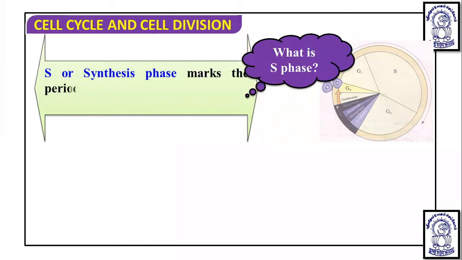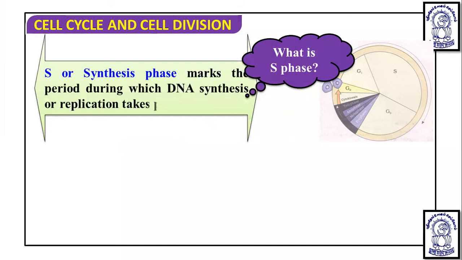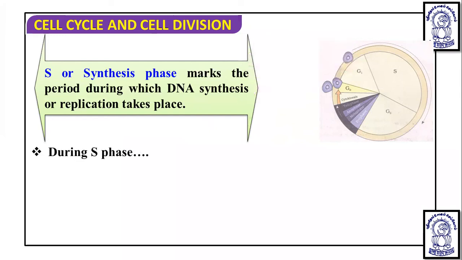S phase comes after the G1 phase, and it is called the synthetic phase, which marks the period during which DNA synthesis or replication takes place. During which what will happen? DNA synthesis or replication will take place. So during S phase, the replication of DNA is going to occur.